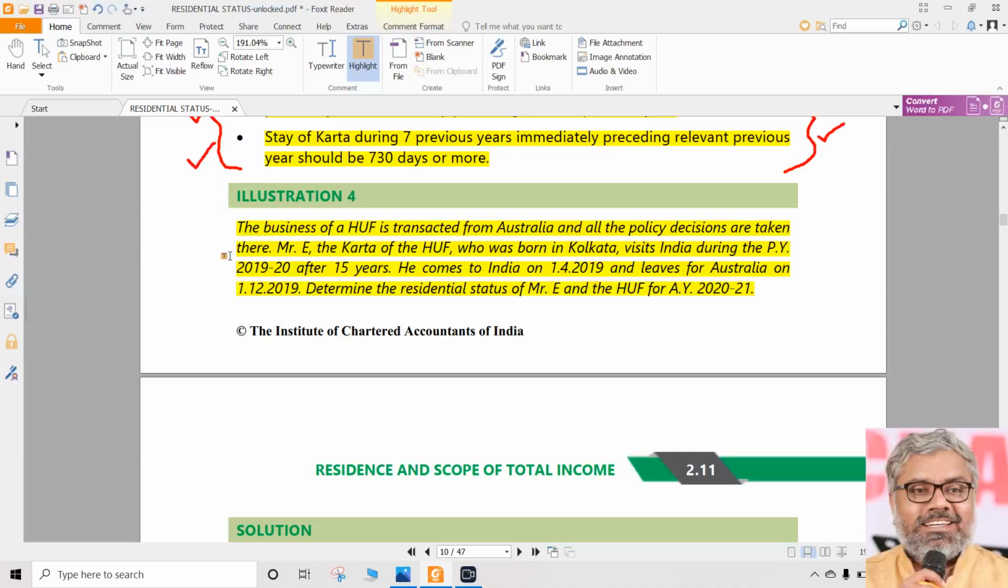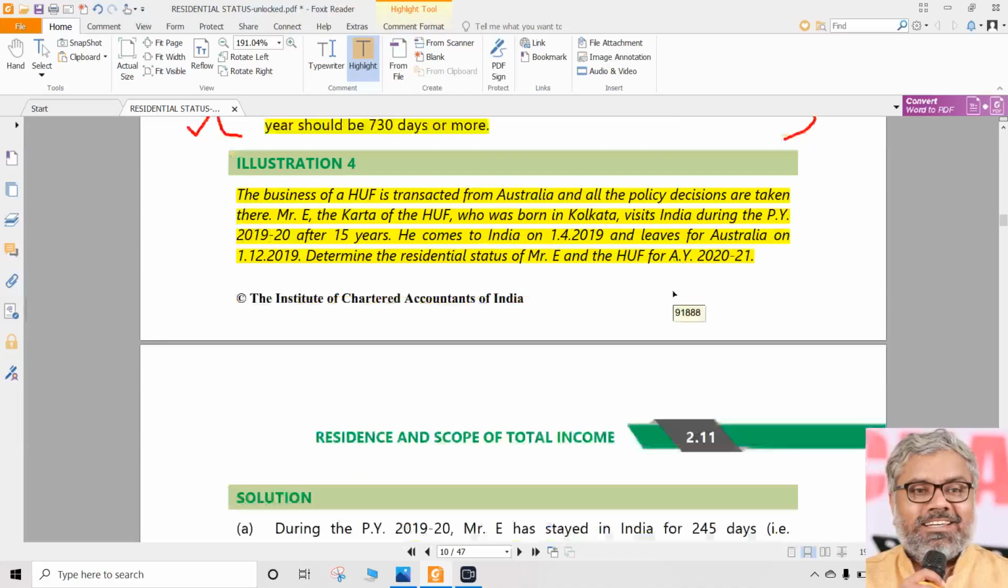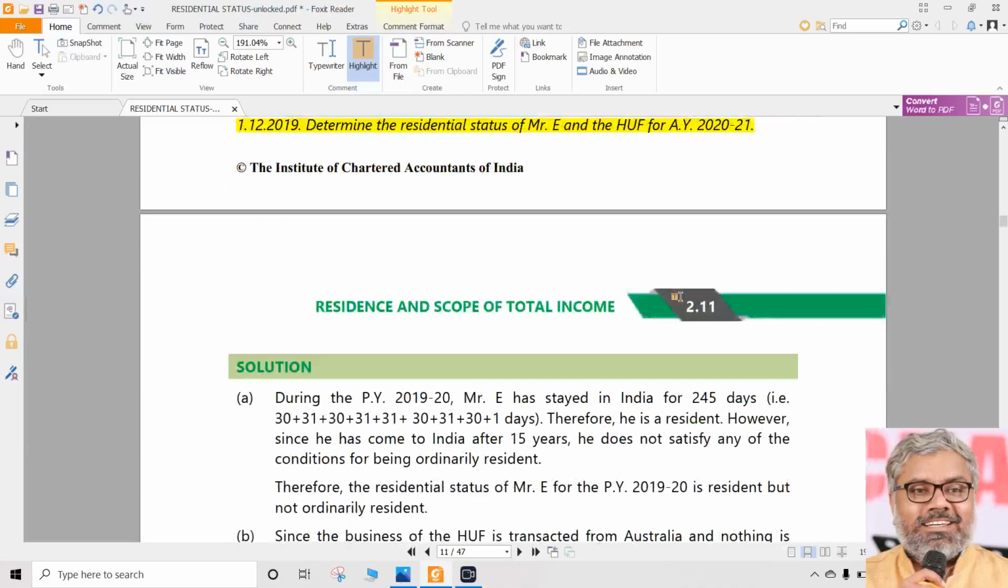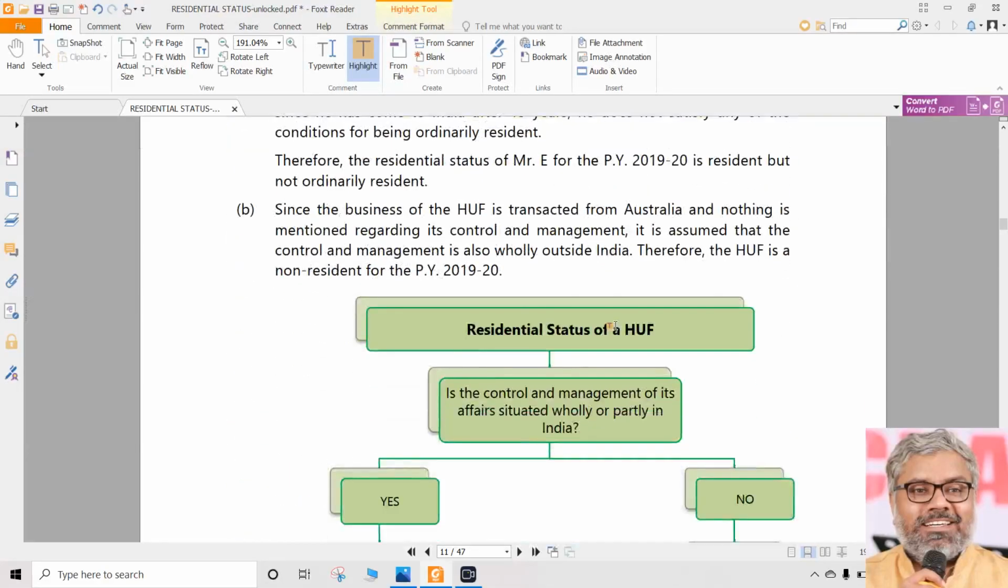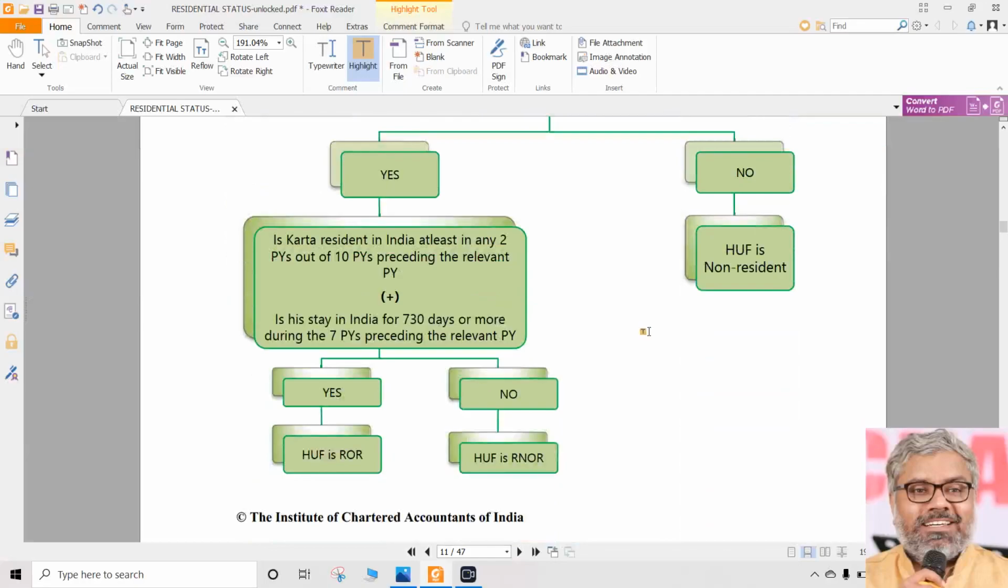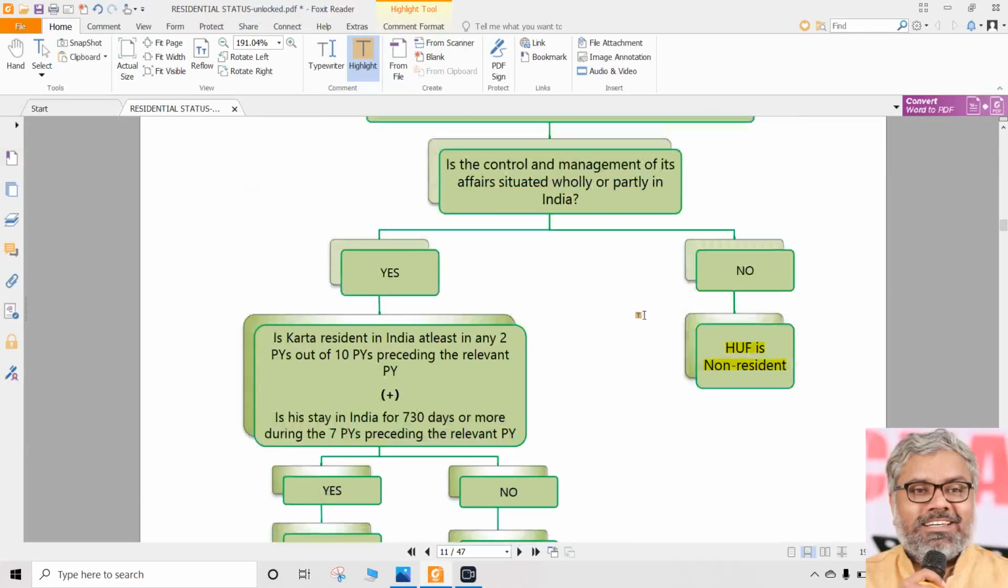Karta's position will not have any impact on HUF's residential status, because you don't need to check whether HUF is resident and ordinarily resident or resident but not ordinarily resident. Since that requirement is not there, Karta's calculations do not impact HUF. So finally, the conclusion for residential status of HUF is simply non-resident. So in this case, HUF is non-resident directly.